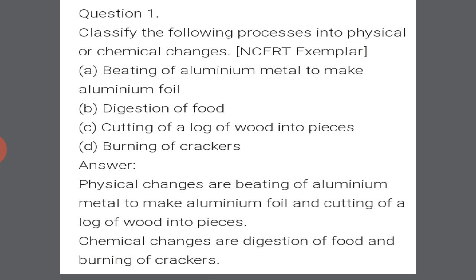Chemical changes are digestion of food and burning of crackers. Got it?